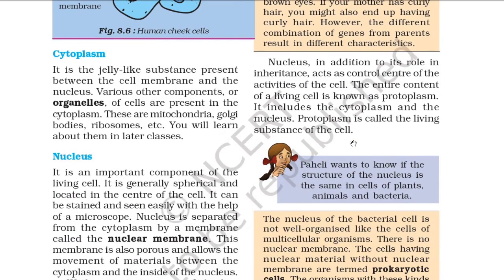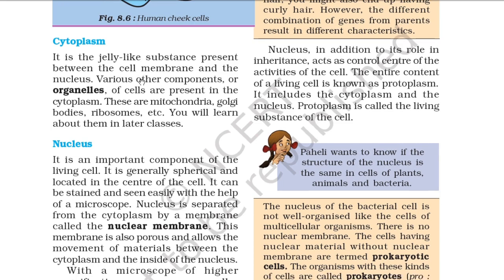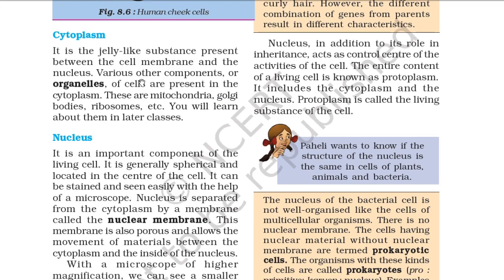So here is an explanation for cytoplasm. It is a jelly-like substance present between the cell membrane and the nucleus. So you have seen that. Various other components or organelles of cells are present in the cytoplasm. These are mitochondria, Golgi bodies, ribosomes, etc. You will learn about them in later classes.